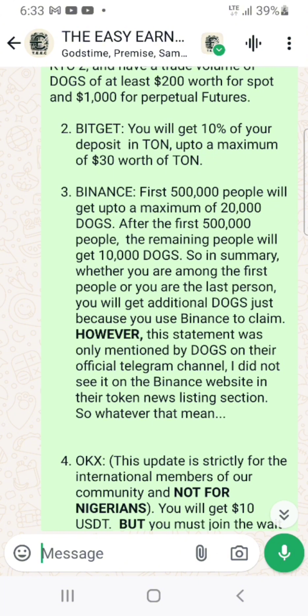For Binance, this is why I love Binance. Binance is saying that for the first 500,000 people that are making use of Binance to claim their dogs, you will be getting 20,000 worth of dogs. And for those that are not part of the first 500,000 people, the remaining people will be getting 10,000 dogs. That's what Binance is saying.